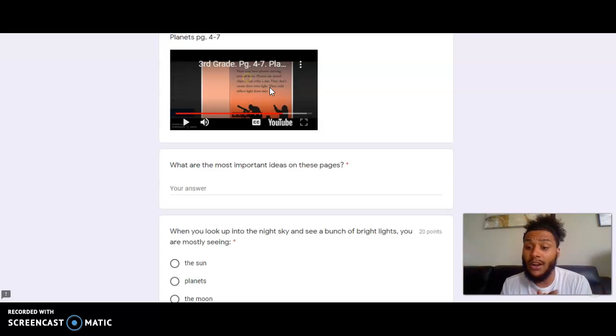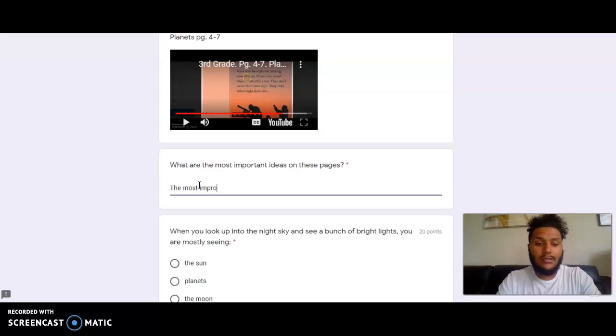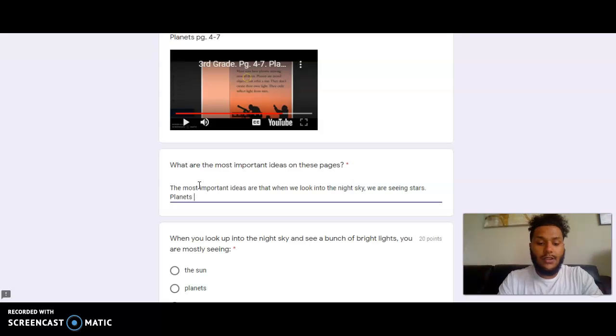So what are the most important ideas on these pages? Well, the most important ideas are that when we look into the night sky, we are seeing stars. Planets reflect the light from stars, and that is how they glow at night.